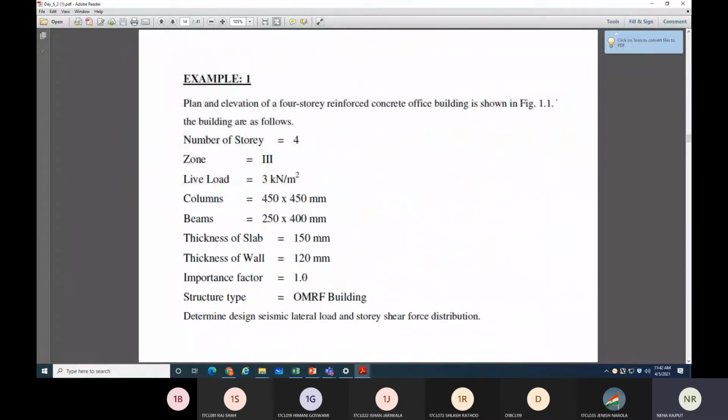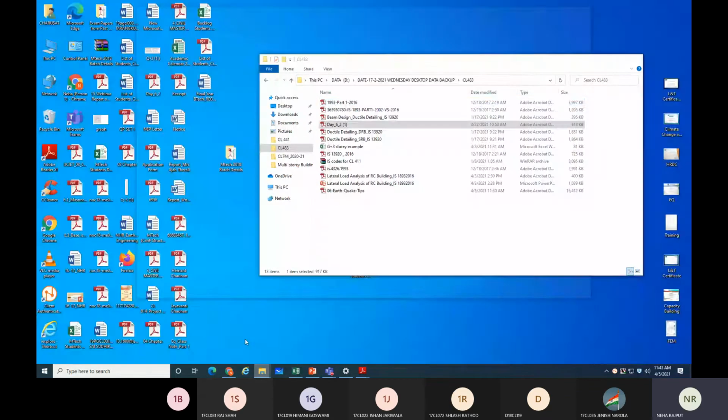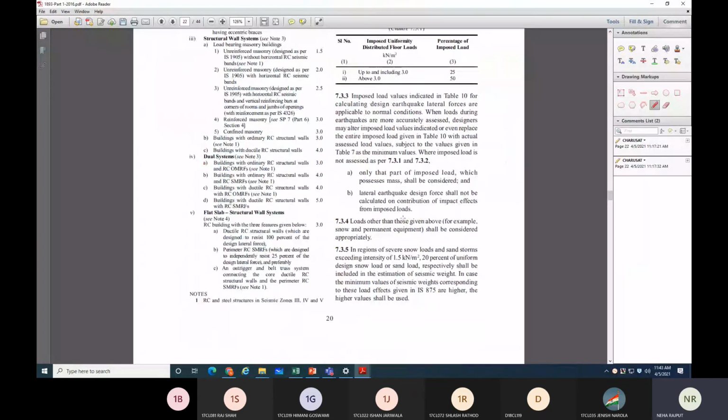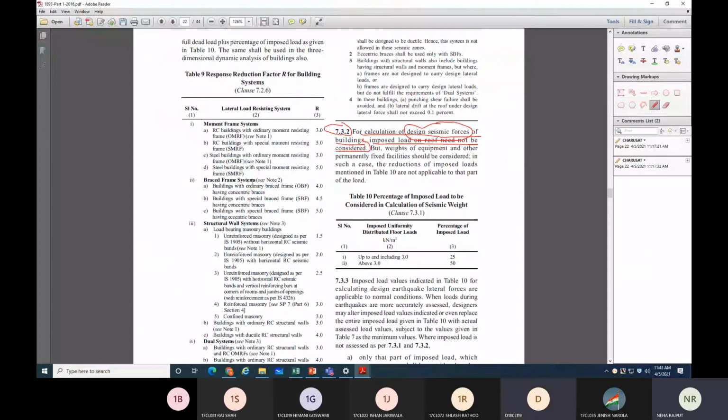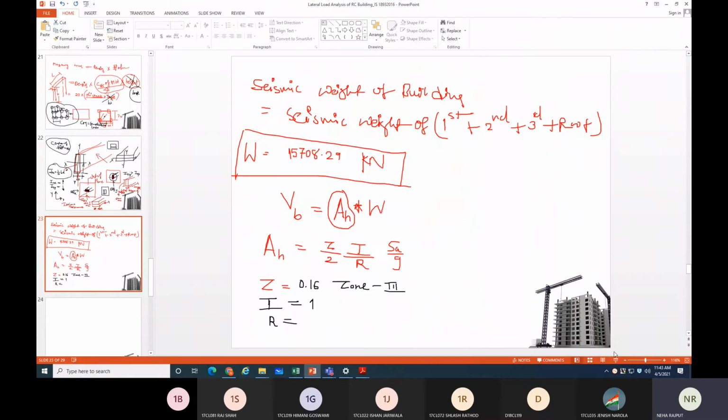Okay, so this 1 is given and zone 3 is given. Now coming to R, for R the OMRF building is given, so you can directly write R is equal to... Where will we get R? IS 1893. R is OMRF, table number 9. For OMRF steel reinforced concrete building, R value is 3. So you can write R is equal to 3.